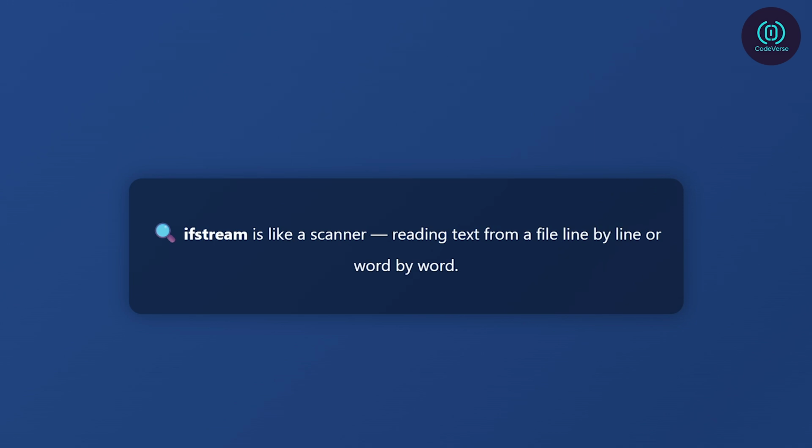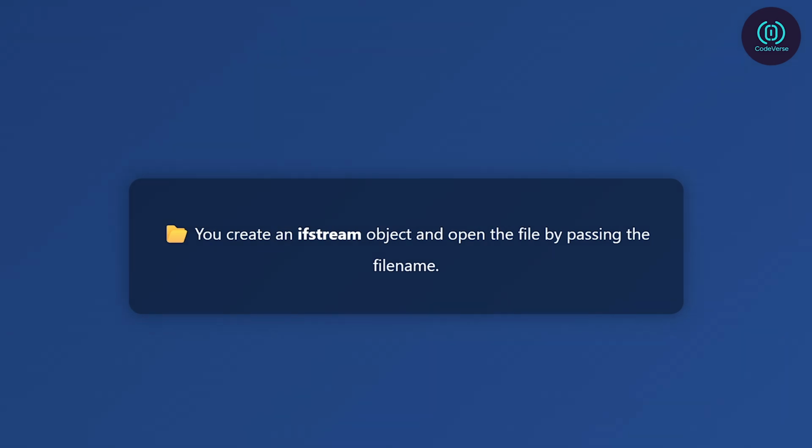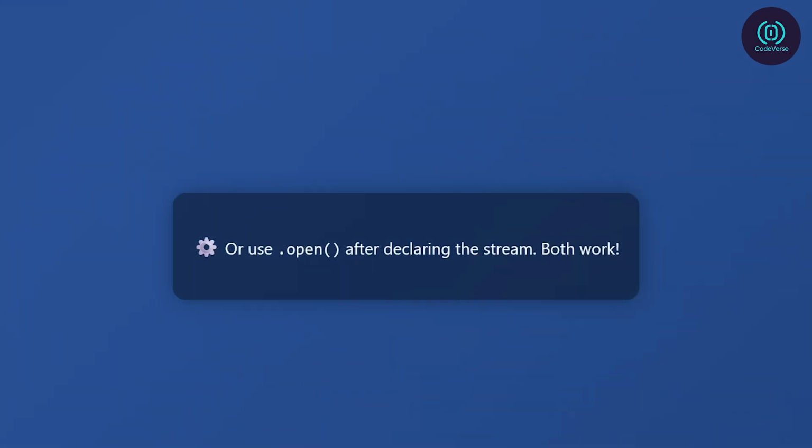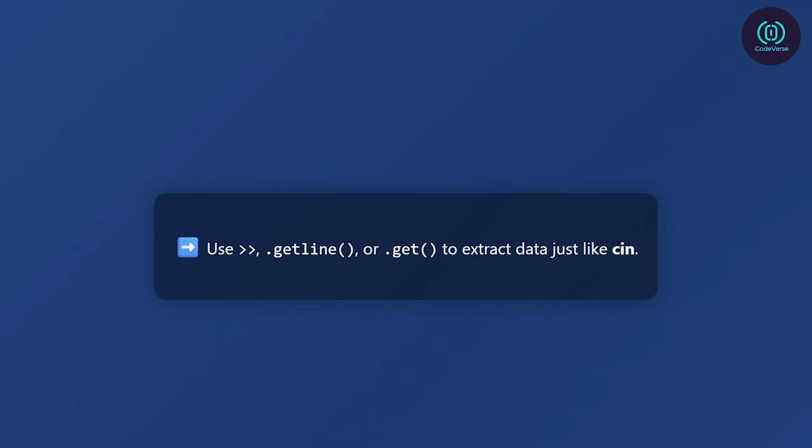Here's how it works. First, you create an ifstream object and open the file you want to read from. You can either pass the file name directly when you create the object, or call .open later. Once the file is open, you can use input operators, or functions like .getline or .get, to extract data, just like you would when reading from cin.